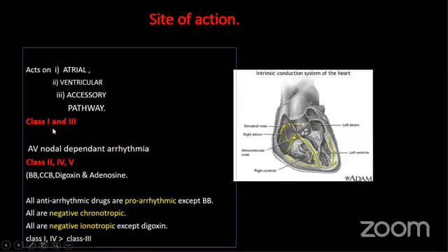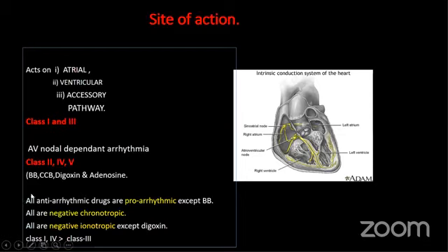This is easy to remember. Class 1 and class 3 act on atria, ventricle, and accessory pathway. Class 2, class 4, and class 5, meaning beta blocker, calcium channel blocker like diltiazem or verapamil, and digoxin, adenosine, act mainly on the AV node.